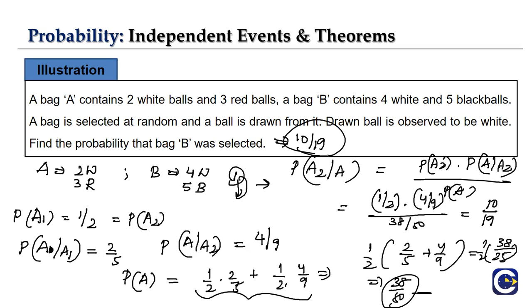So this is how we use the basic Bayes theorem, total probability, or multiplication theorem to solve our questions, right? We are left with one small topic, that is binomial distributions. That we'll cover in our next lecture on probability. Thank you.